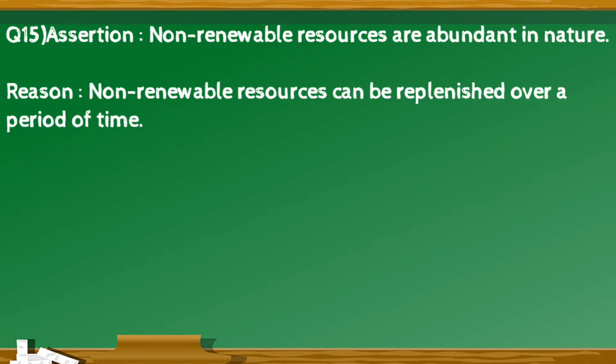For example, money in your pocket cannot buy all the goods and services that you need to live well. Question number 15. Assertion: non renewable resources are abundant in nature. Reason: non renewable resources can be replenished over a period of time.